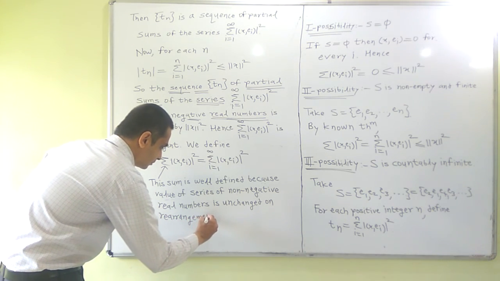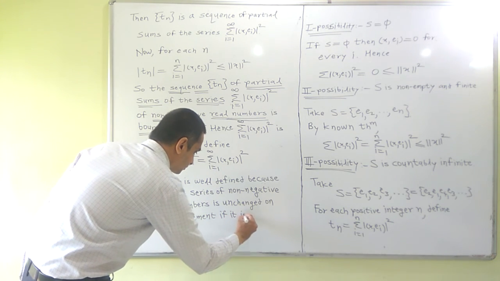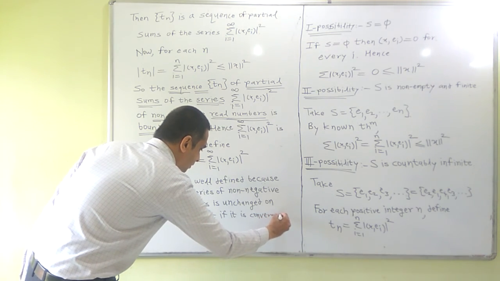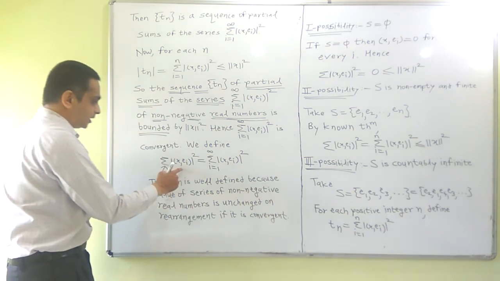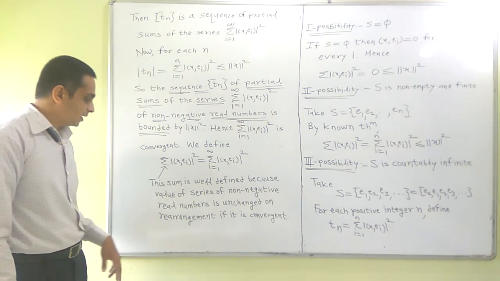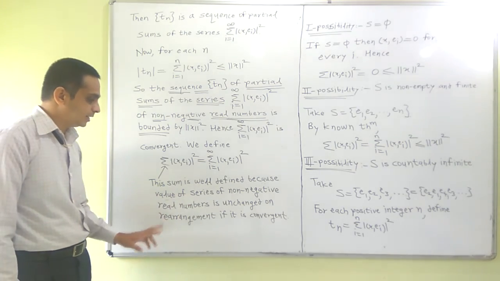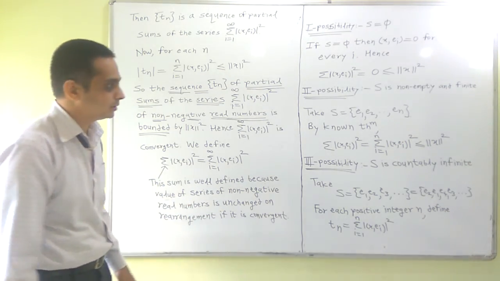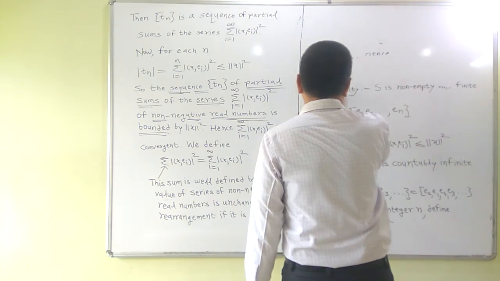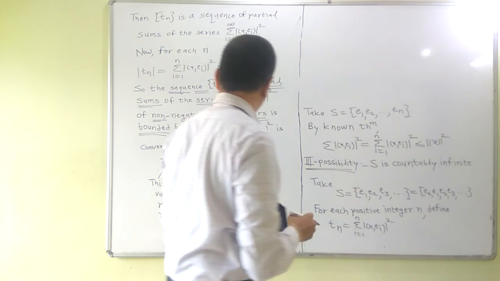So it is important that this sum, which is stated in the statement, is well defined. So the sum we have defined, we have interpreted it. Now we will prove the inequality.